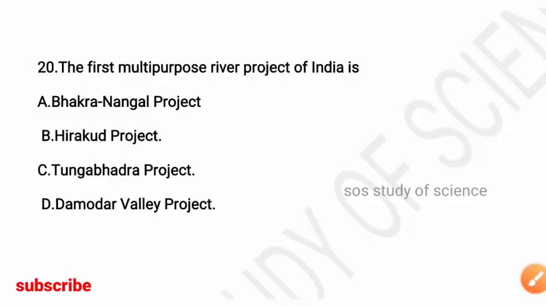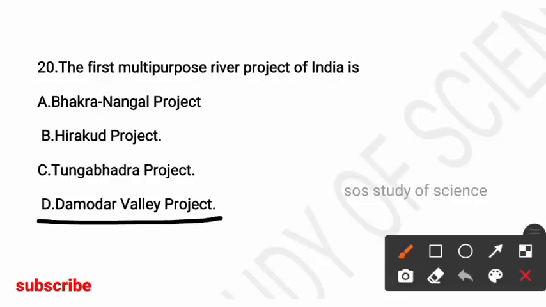Next question, the first multi-purpose river project of India is? Options Bhakra Nangal project, Hirakud project, Tungabhadra project, Damodar Valley project. So here the right answer is option D, Damodar Valley project is the first multi-purpose river project in India.